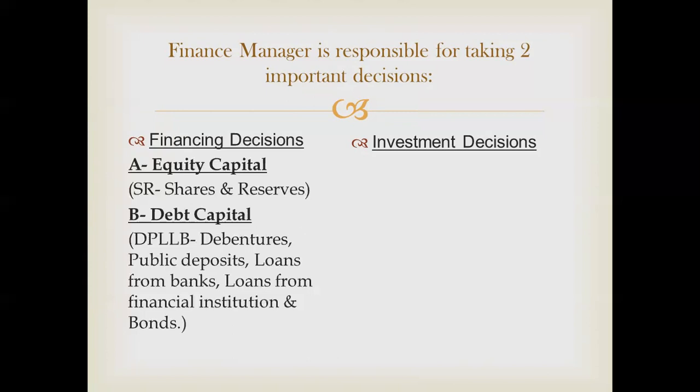He has to see whether the combination of E and D is proper or not. That is, there should not be imbalance, like more of equity and less of debt, or less of equity and more of debt. It should not be disequilibrium. Disequilibrium means imbalance. There should be a proper balance, or say the right combination, 80-20, 75-25. Such kinds of ratios have to be taken care of by the finance manager.